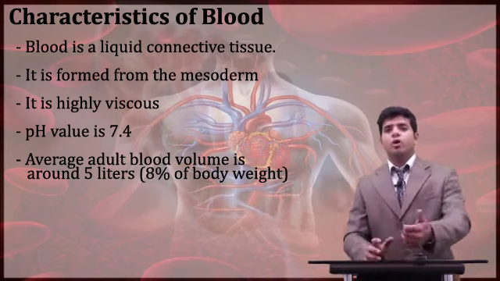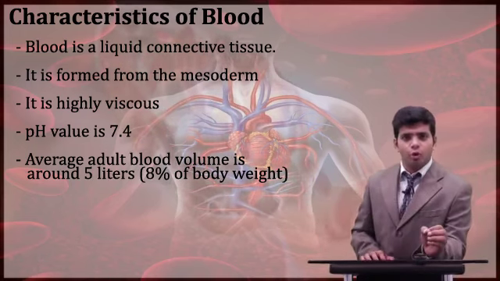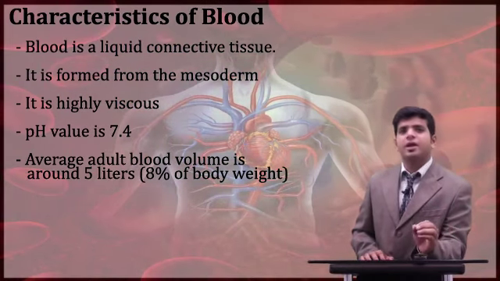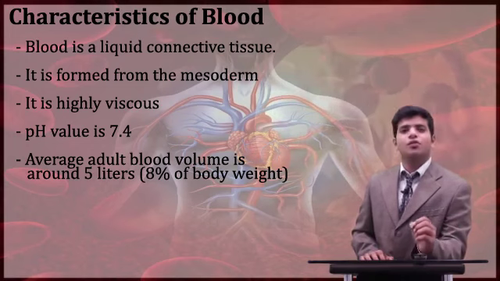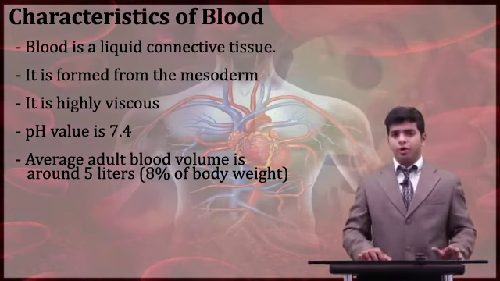Okay. So, what are the points? I repeat myself. Blood is the main circulating fluid in the body. It is a fluid connective tissue. It arises from mesoderm. It is salty to taste. A viscous fluid. The pH value is 7.4.